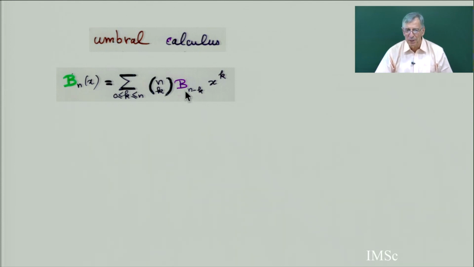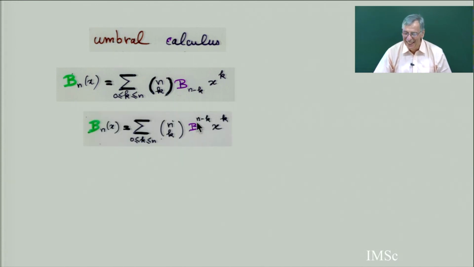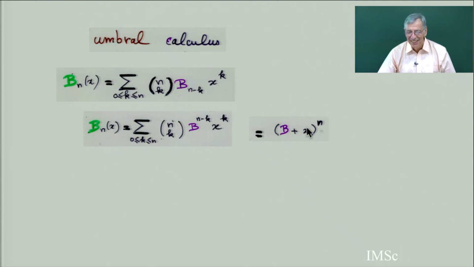And umbral calculus means the indices, you put them on the top, like this, and they become an exponent. So this is equal to (B plus x) power n. I don't know what B is, but if you put an exponent, (B plus x) power n, if you make the binomial, this is the trick. It was below, and then you put it above, and this summation, suppose B is a number or variable, then it would be (B plus x) power n.